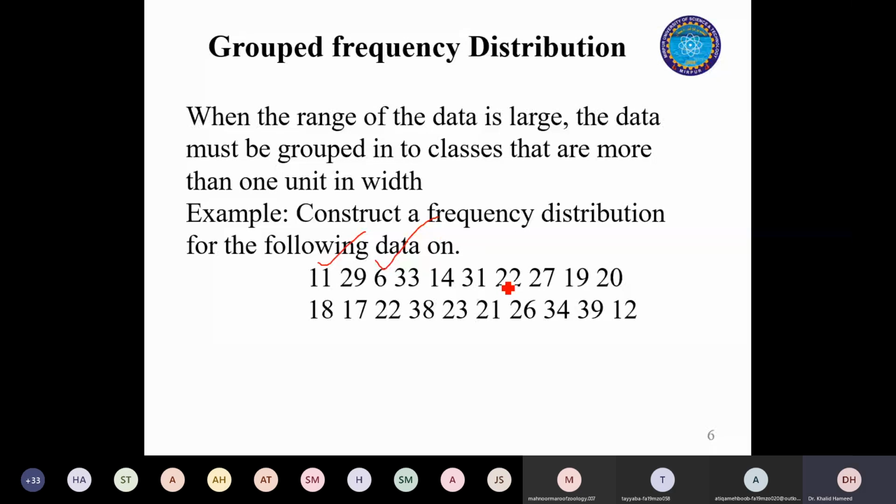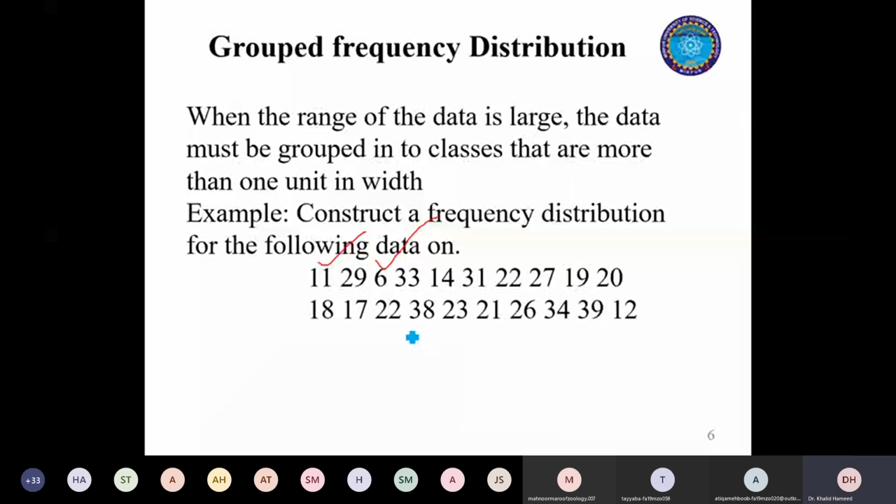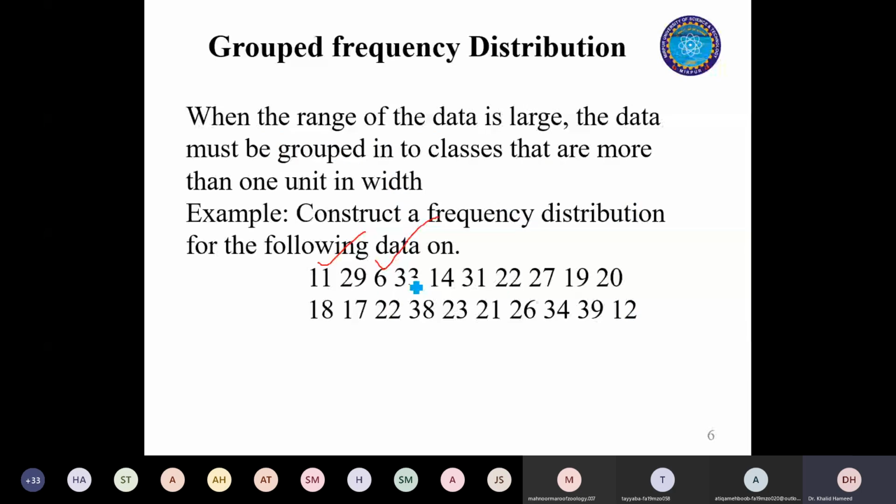And then you will go back and decide about the second class. In your second class, it's between 12 to 17. So look here and see if you have any observations between 12 and 17.